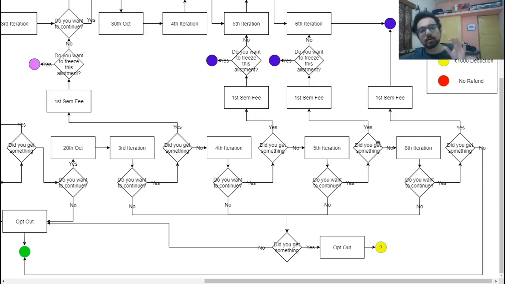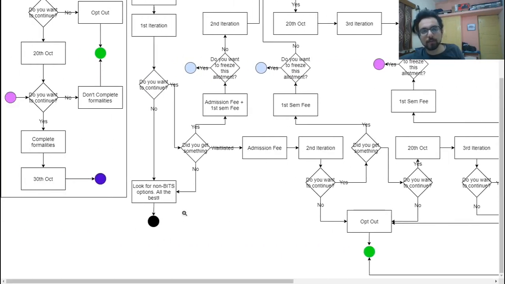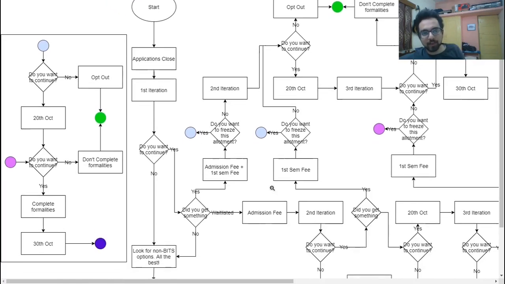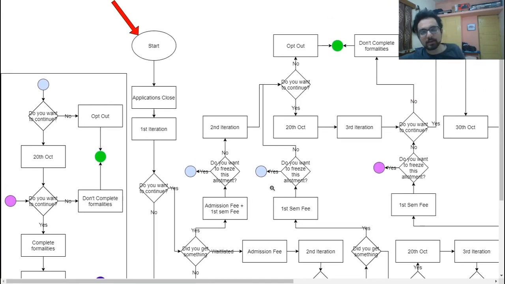and verify this with the admission modality and with the extra instructions PDF that you will get based on whatever you are allotted. Because again, this is something that I have made, this is not an official thing, so that is why it is prone to having errors. So please just be mindful of that.